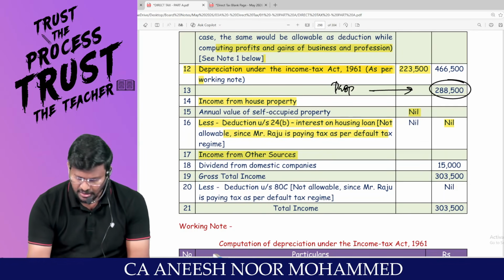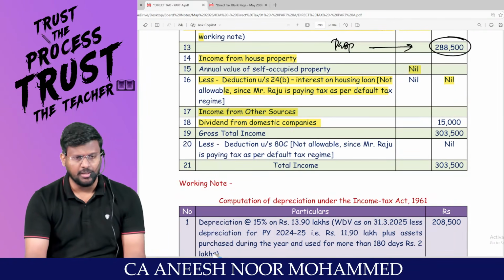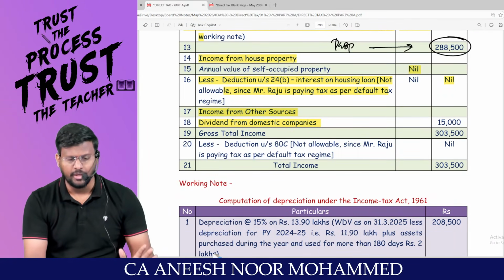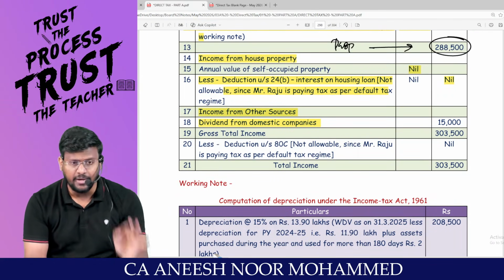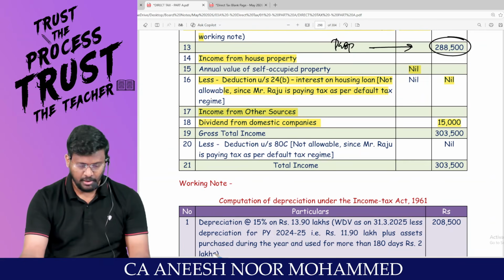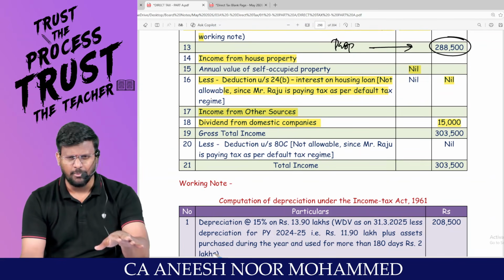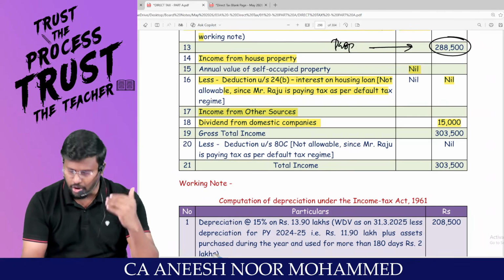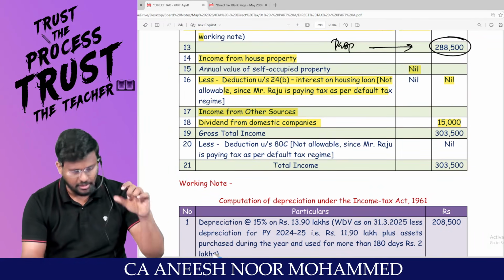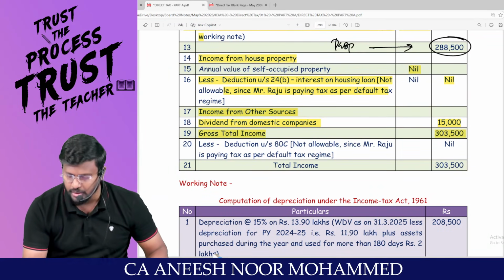Under IFOS, sir, dividend from domestic company, the very next chapter will be talking about IFOS. Always the dividend will be taxable under the head what? And you are having agriculture income also. Anyway, it is an exempted income, so they have not shown it. Otherwise, you show it less exempt under 10(1). You will be getting gross total income.